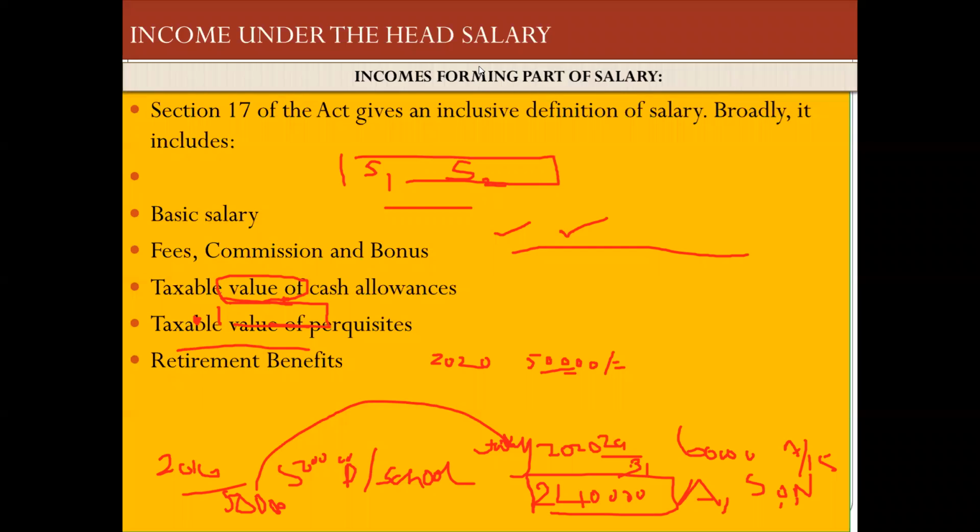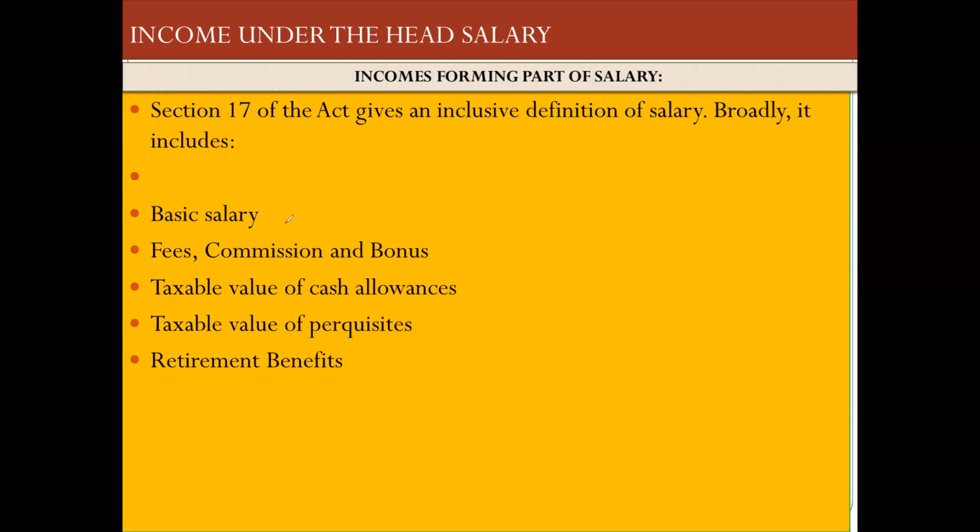Now salary means basic salary, fees and commission, as I already told to you, allowances, taxable value of cash allowances. Here there is a word taxable. There is something called retirement benefits. Now basic salary. There is no big definition for basic salary.